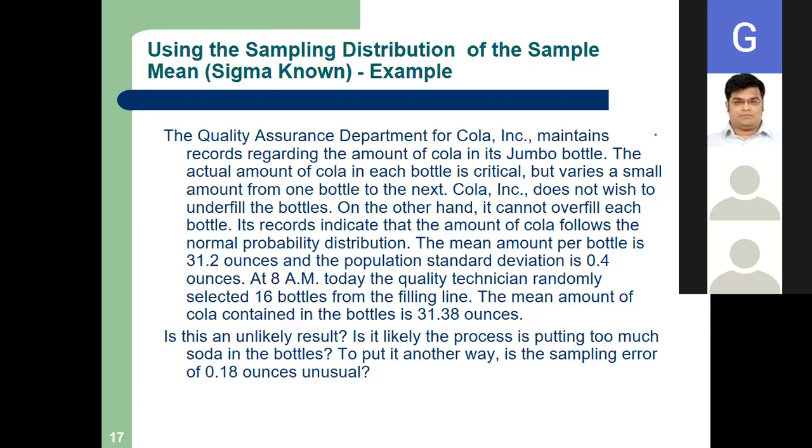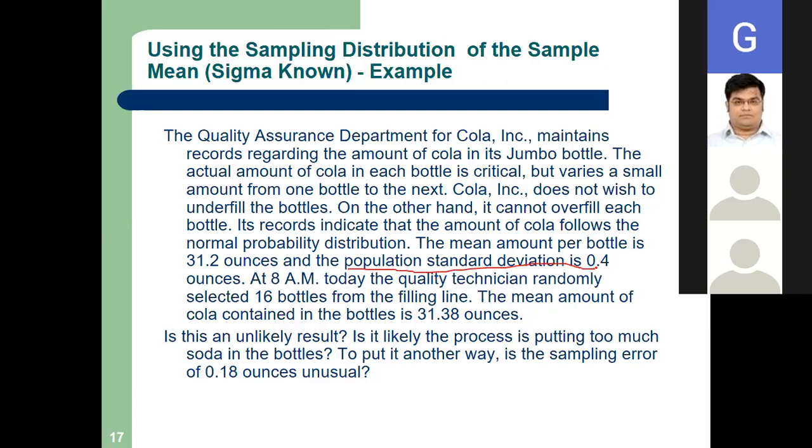It cannot overfill. We have explained that the mean amount per bottle is 31.2 ounces and the population standard deviation is 0.4 ounce. Please mind the word population standard deviation.